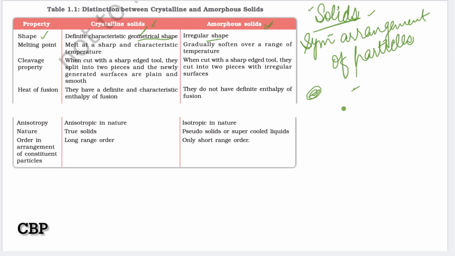So in amorphous solids there are irregular shapes, or irregular geometry, or short range of geometry, short range of arrangements, or short range of symmetry.